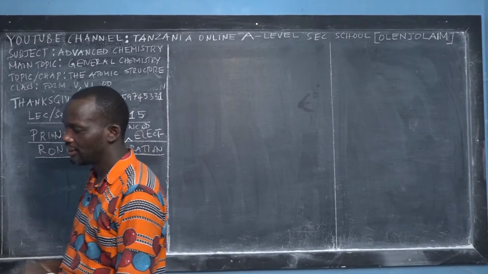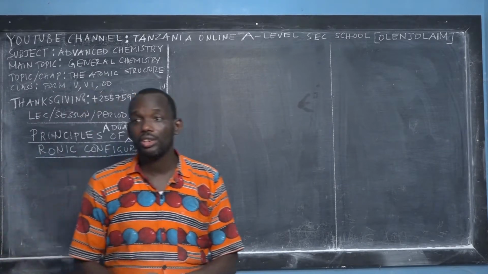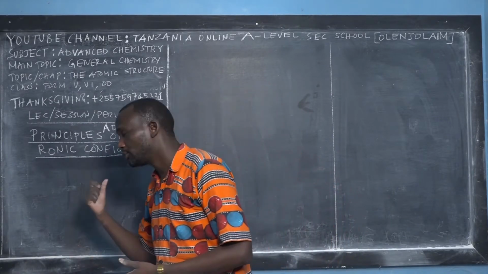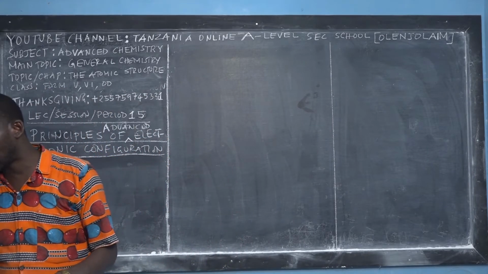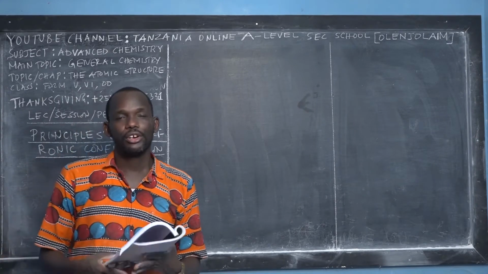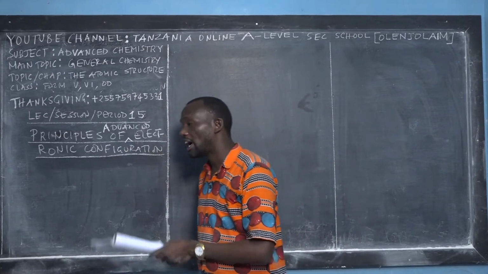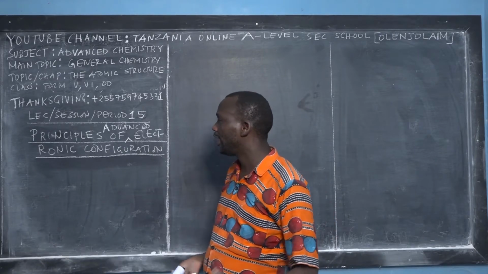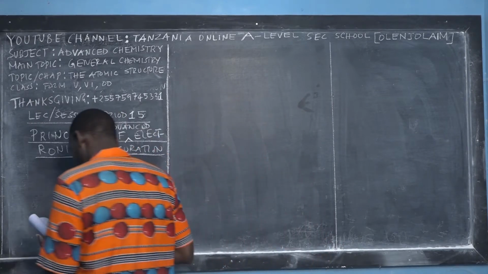I will be teaching you each law or each principle, and then see how it affects the electronic configuration. Remember that we also need the concepts of orbitals, very important. It means the concept of quantum numbers is very relevant for you to understand what I am going to teach you. In case you see some of the stuff is complex for you, it means you jumped. So don't jump. This program and these lectures are for serious students, and I'm a serious teacher, so make sure that you are serious, take all the resources required for learning, and then let us go to business. Good. So let us start.